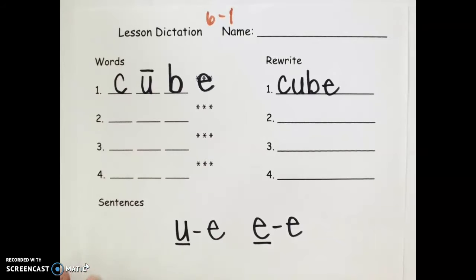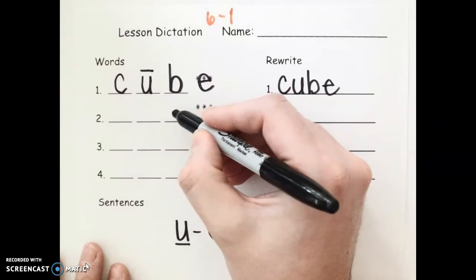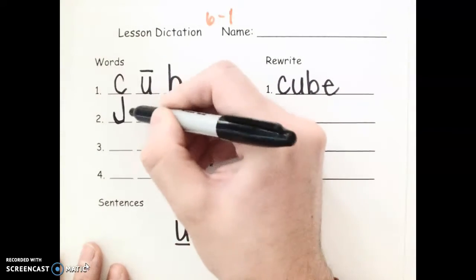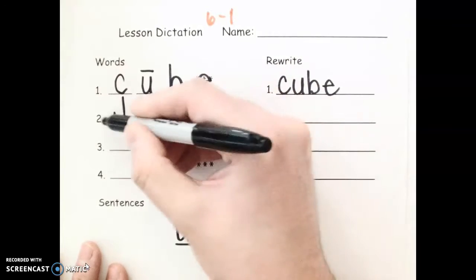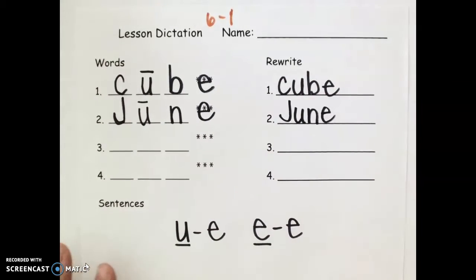Number 2 is the word June. J, U, N, June. J, U, N, June. This is like somebody's name or a month of the year, June.